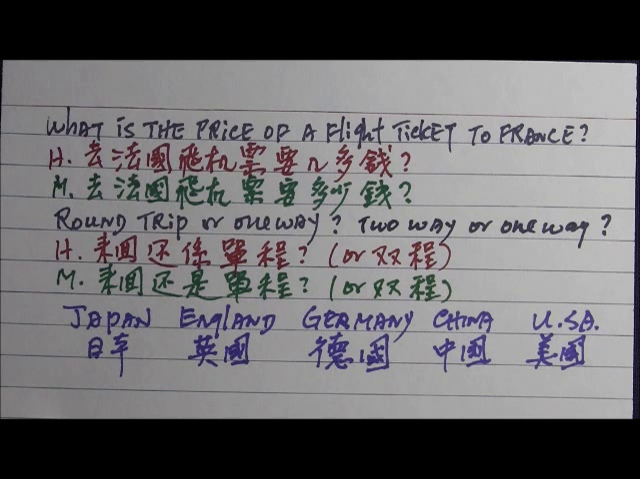Here are names of other countries. Japan in Hakka Chinese is 日本. England in Hakka Chinese is 英國. Germany in Hakka Chinese is 德國. China in Hakka Chinese is 中國. And USA in Hakka Chinese is 美國 or 法國.